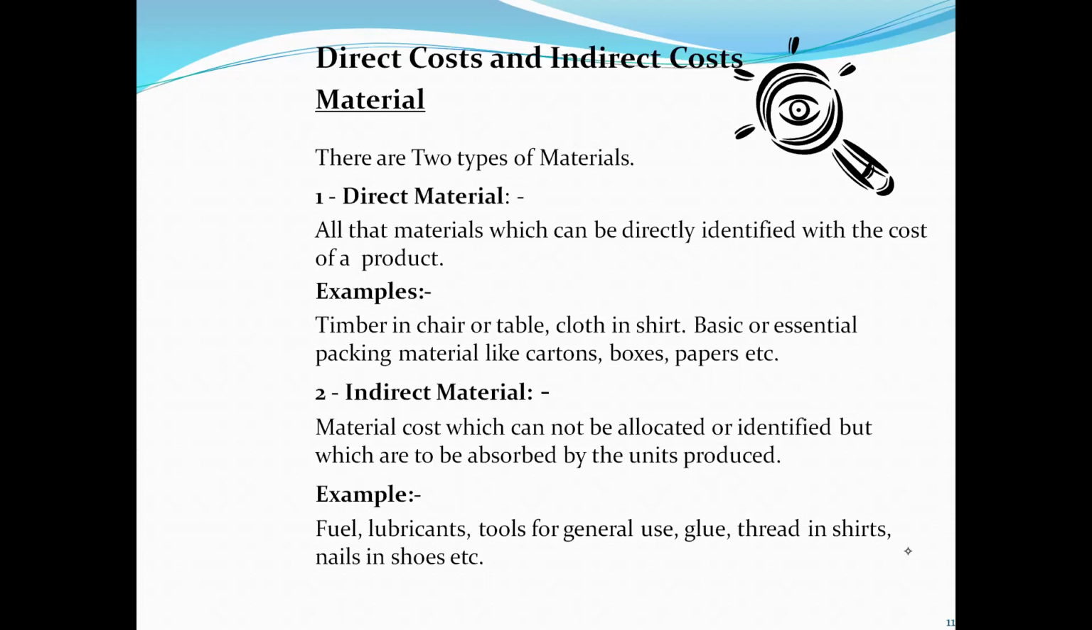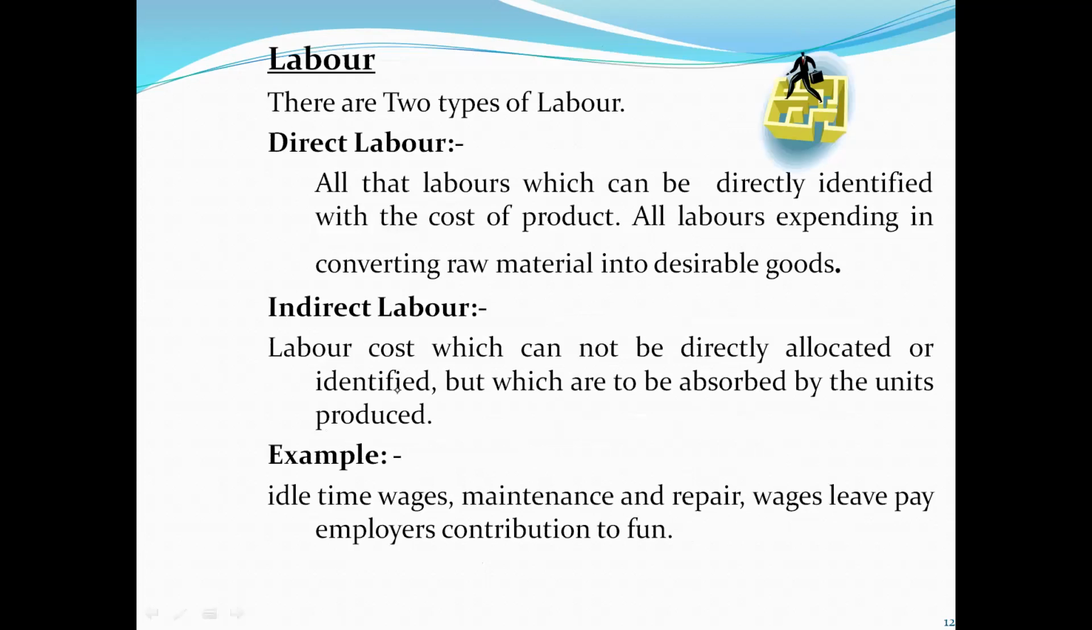So for example, fuel, lubricant, tools for general use, glue, thread in shirts, nails in shoes. So these are the examples of direct materials and indirect materials. Similarly, we also have labor. There will be direct labor and indirect labor. Direct labor is the cost which can be directly identified with the cost of an item. All labor expended in converting raw materials into the desirable goods.